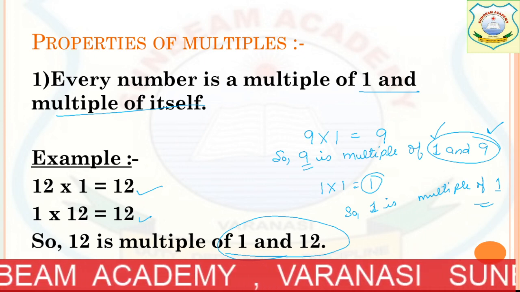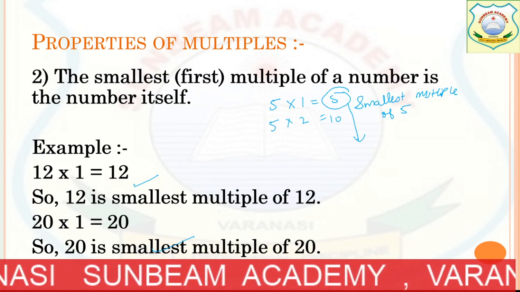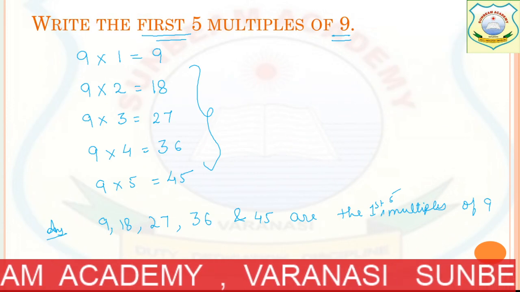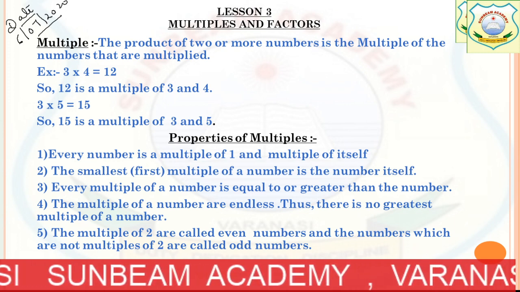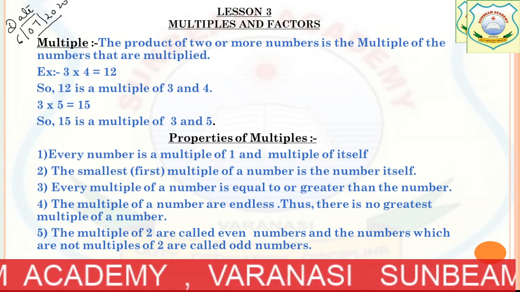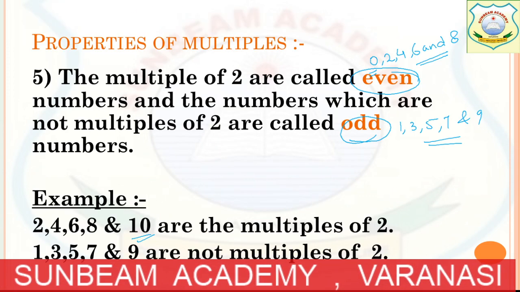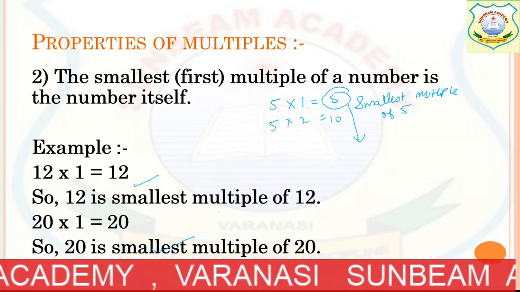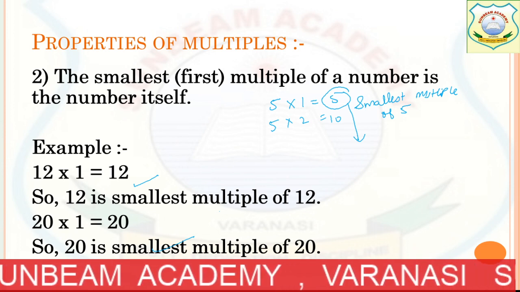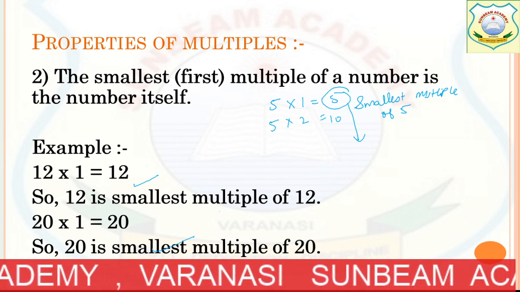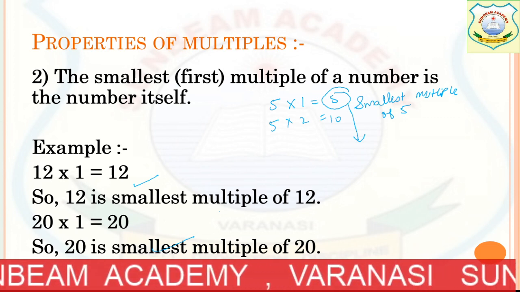Done. Okay. Now write the second point and write the example also. Second point is the smallest, first multiple of a number is the number itself. Write this point with the blue ink and then write the example. I am going towards the example. Note down: the smallest, first multiple of a number is the number itself. You also have to write the first in bracket and then write the example.